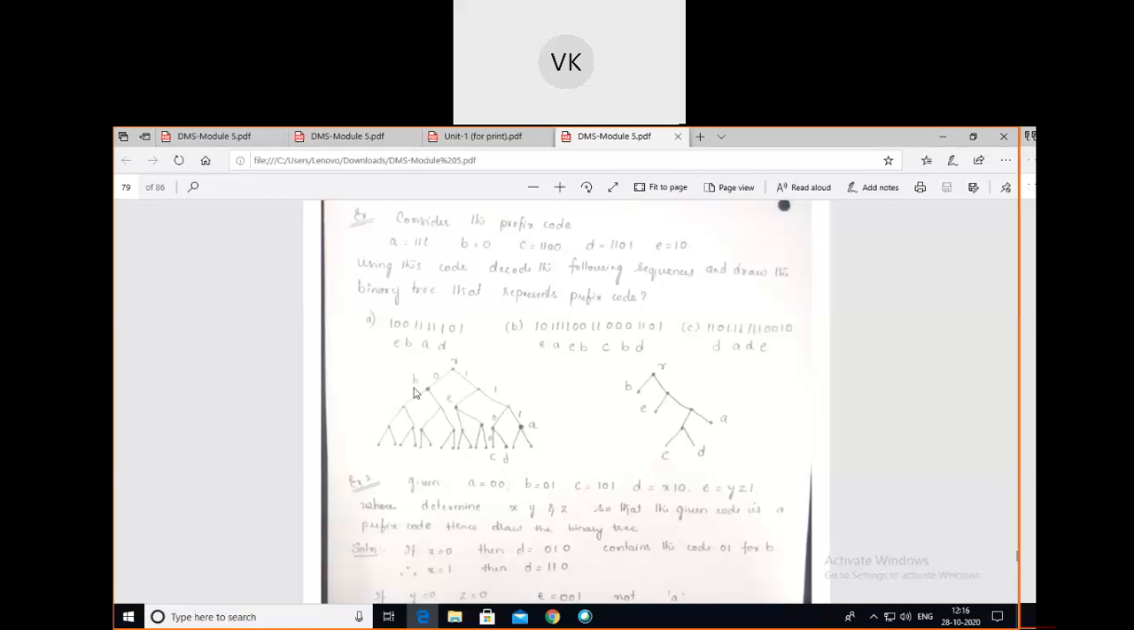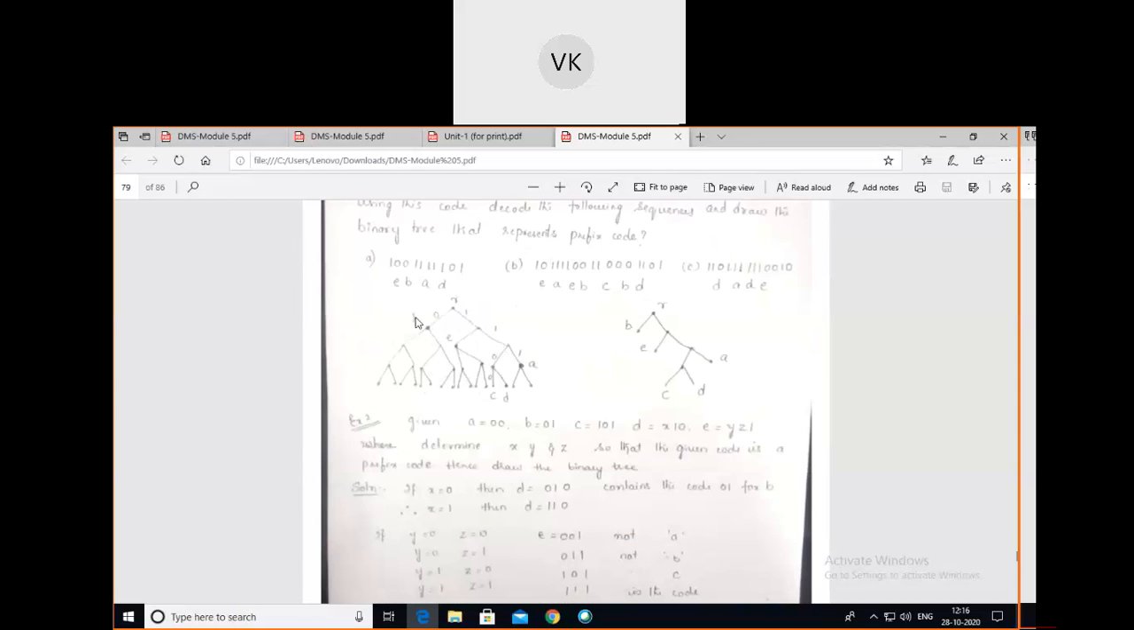After getting this, with respect to the symbols, we have to construct the binary tree. Here is B, E, D, A. C is not there here. This is an extra thing here. Leave it. First we have to construct the full binary tree.